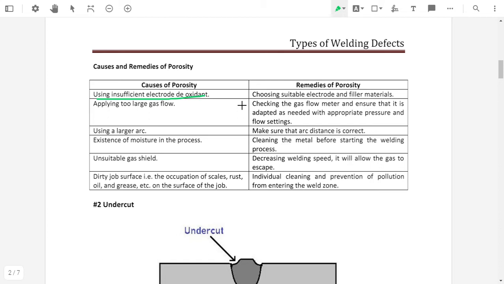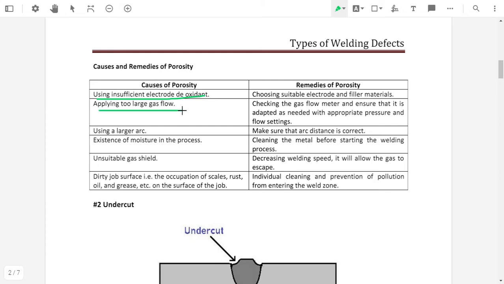When we are using a filler material or an electrode, there is a coating of deoxidant on the electrode. What is the function of this coating? To prevent the oxidation of the weld. If an insufficient coating of deoxidant is present on the electrode, then it will cause porosity.